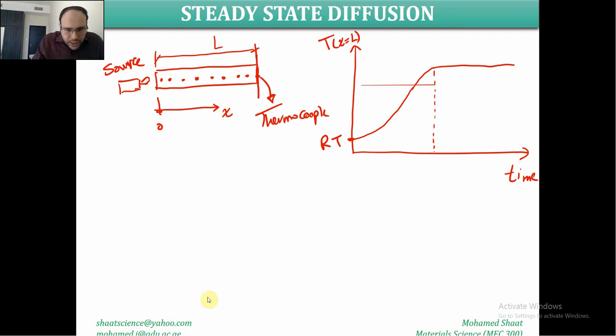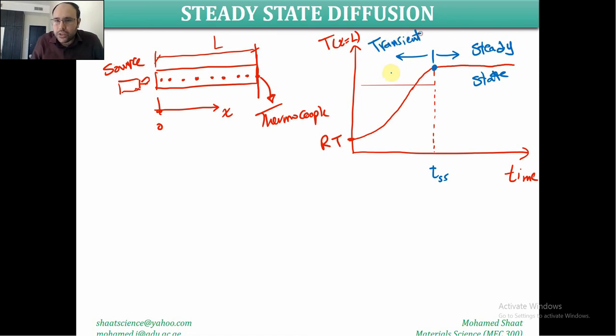Before that, on the left of this line, there is a transition time. On the left of this instant of time, the temperature of this point does depend on time. And on the right of this instant of time, this T critical, for example, or T steady state, the temperature will be time independent. So on the right, it is steady state. This is known as the steady state condition of heating this material, and this on the left is known as the transient state of heating the material.